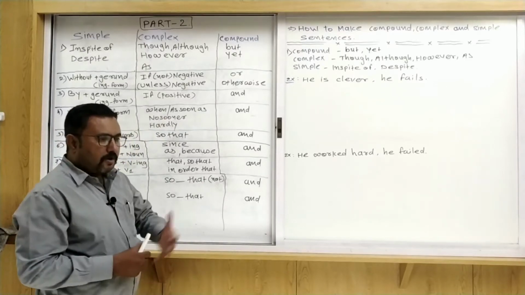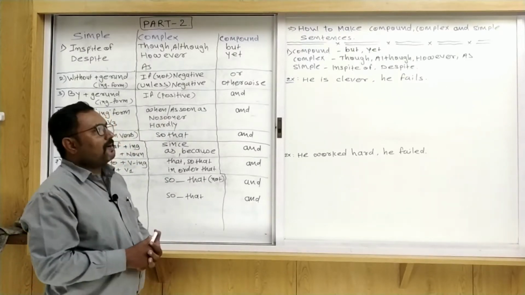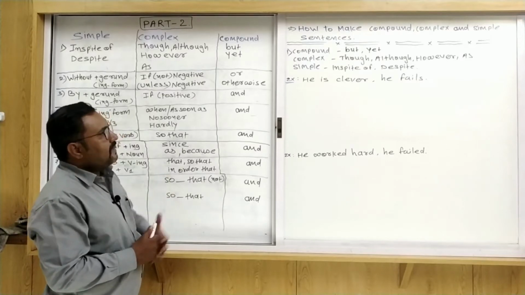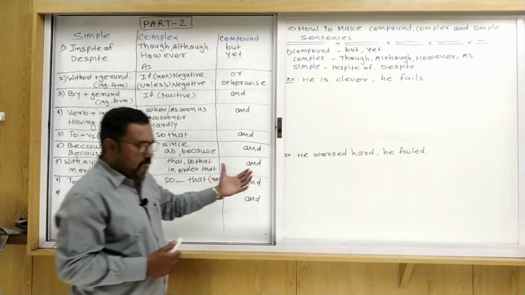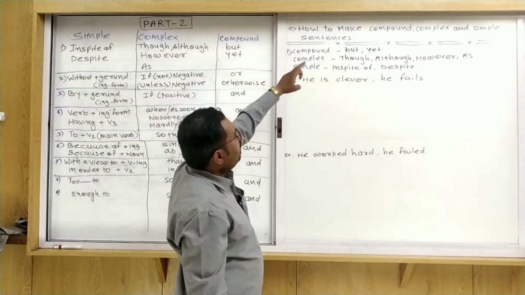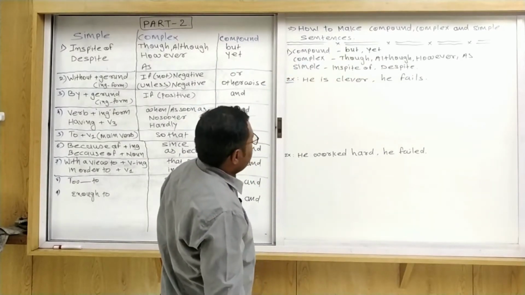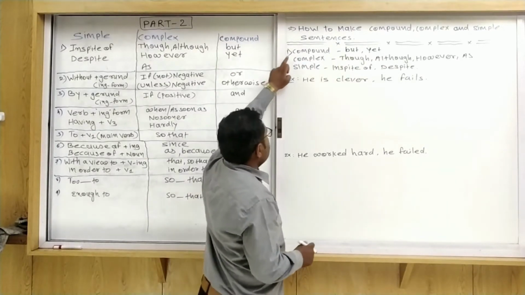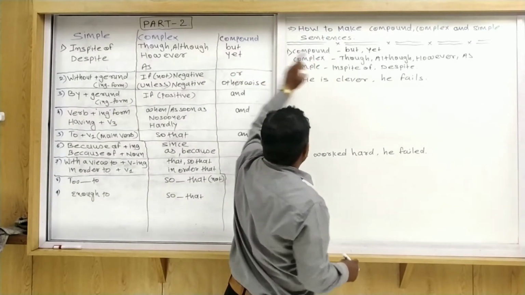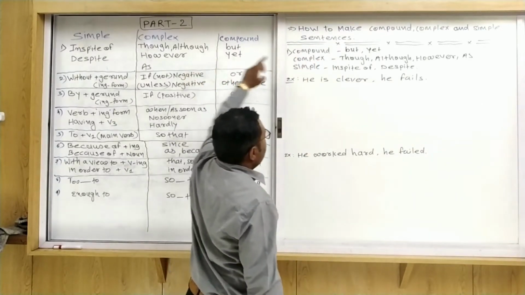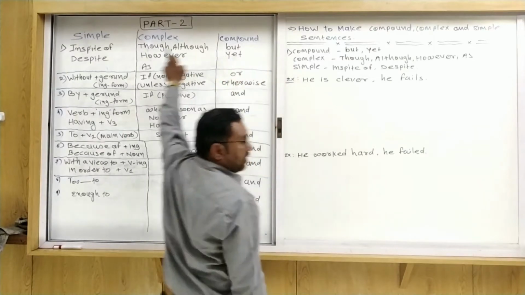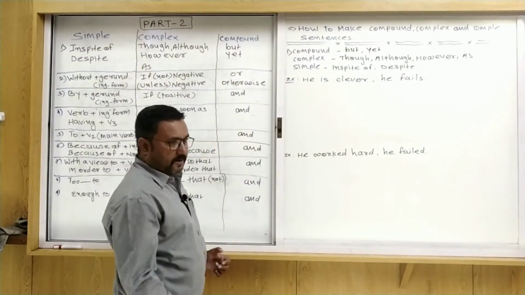Now it may be possible that you have a question about how to make the sentence. So here we go, how to make compound, complex and simple sentences. The first one is compound: but and yet. Complex: though, however and as. Simple: in spite of and despite.